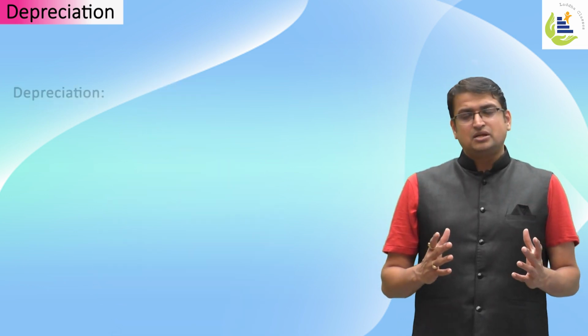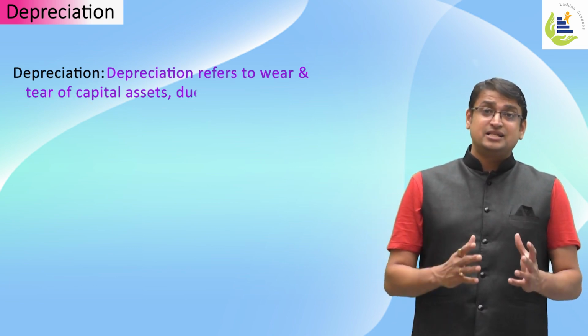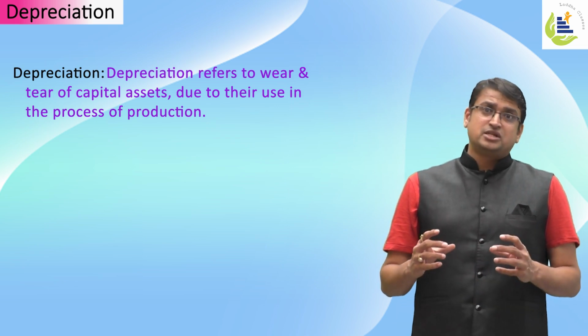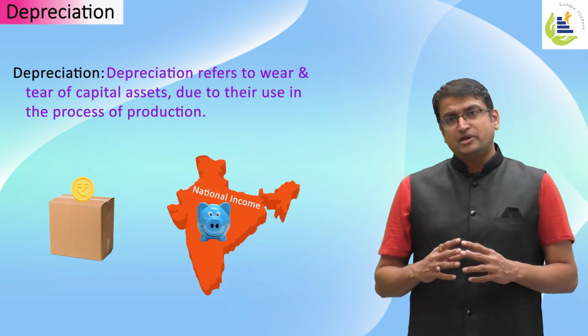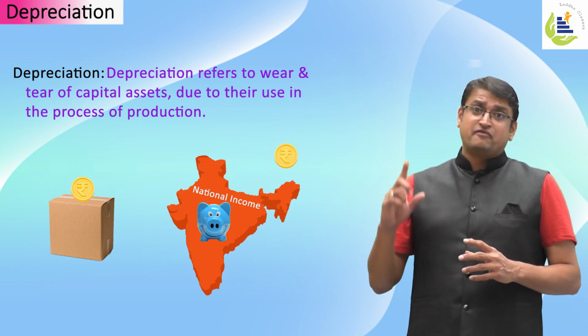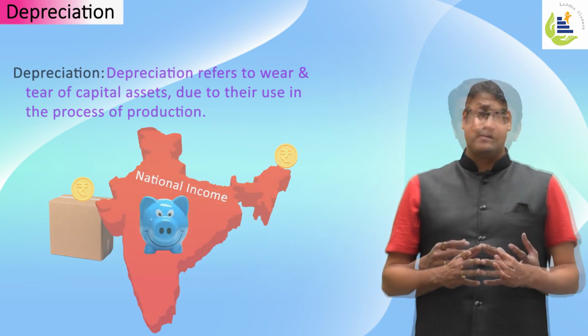Well, depreciation is basically the wear and tear of a capital asset as it is used for production purposes. So this cost of depreciation is added to the final cost of the product. This depreciation must be reduced from national income in order to get a realistic picture.